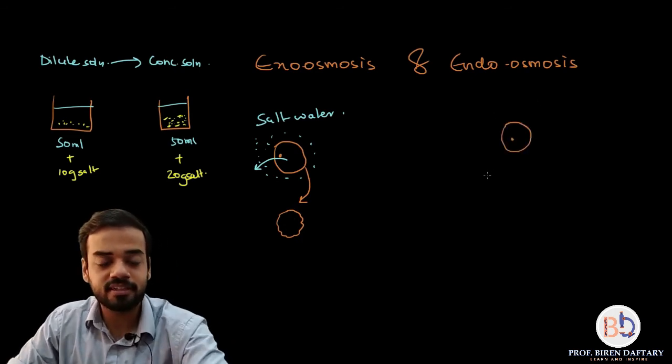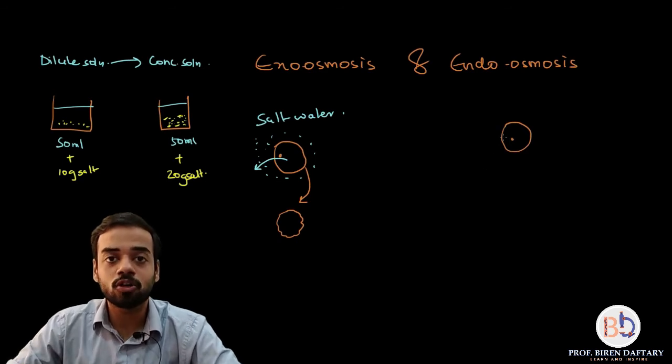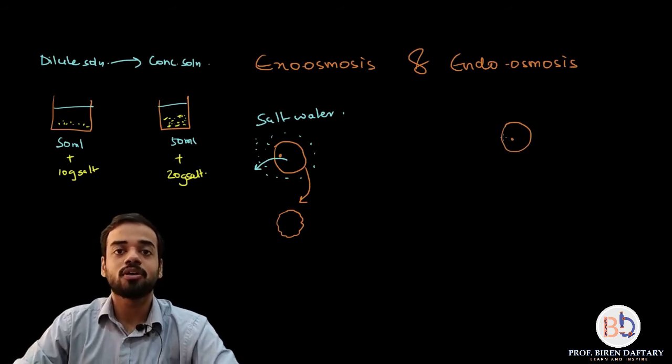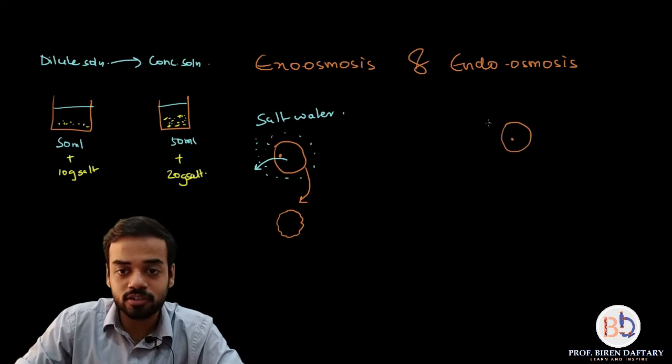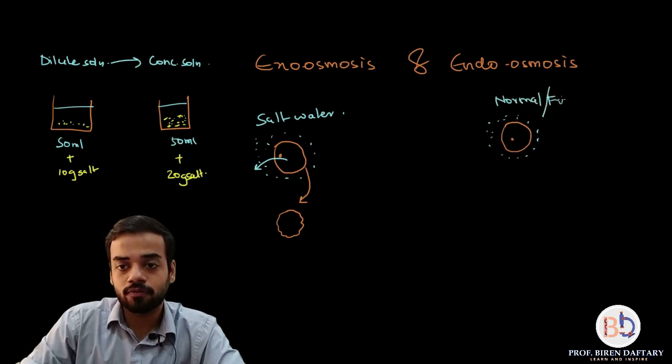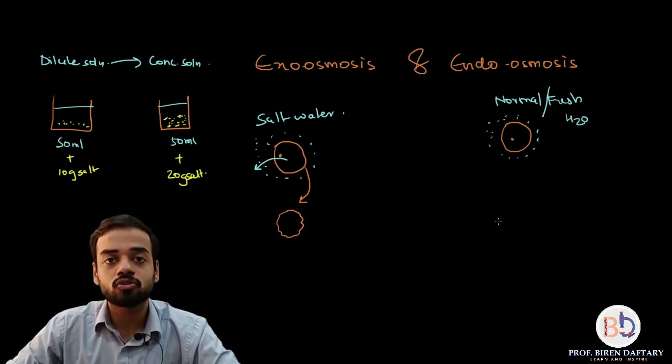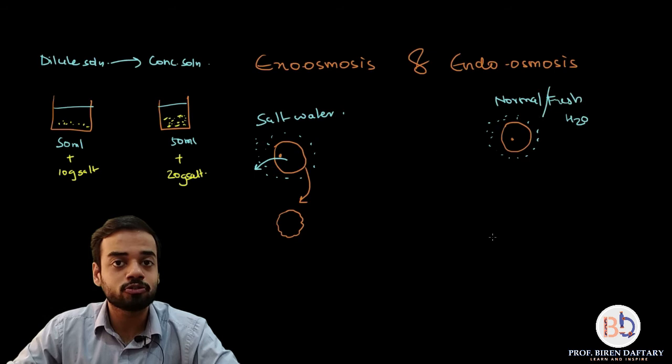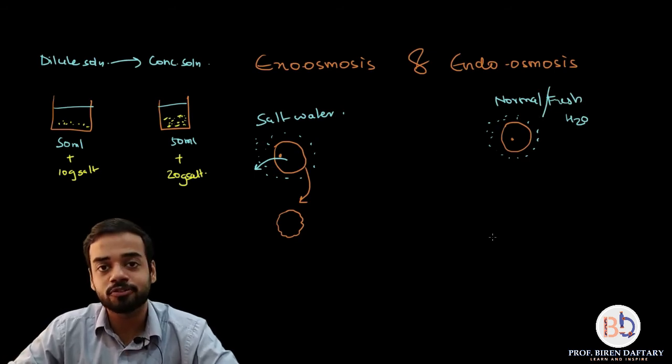Similarly, if you want to learn about endosmosis, again we take a cell, okay, and now we keep this cell in normal water or fresh water, okay, which is not having any salts. So this is your normal or fresh water, correct? And what happens now? So water always moves from dilute solution to concentrated solution. So now can you tell me which one will have dilute solution?